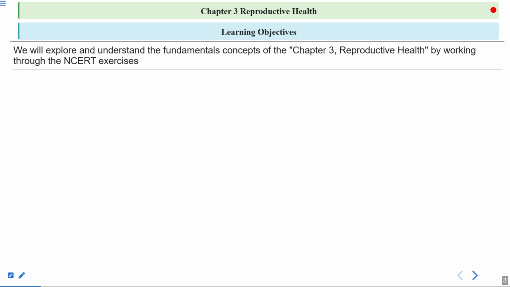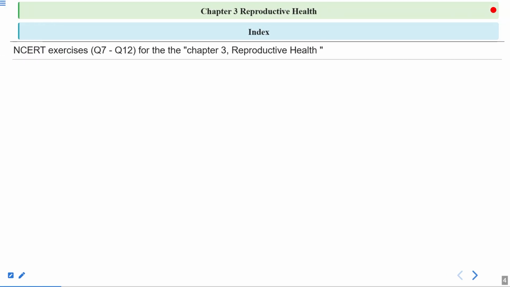So this chapter is very important. The weightage of this chapter in the NEET exam is 2%, and on average, 1 to 2 questions come from this chapter in the NEET exam. So we'll discuss question number 7 to question number 12 of the NCERT exercise of this chapter, reproductive health. This is chapter 3 of the NCERT textbook.